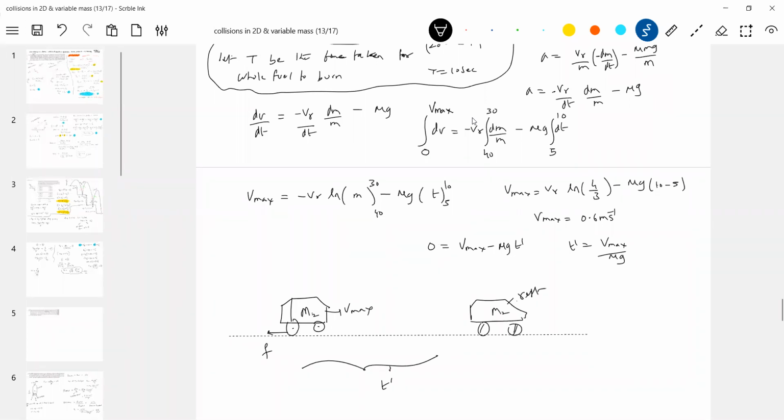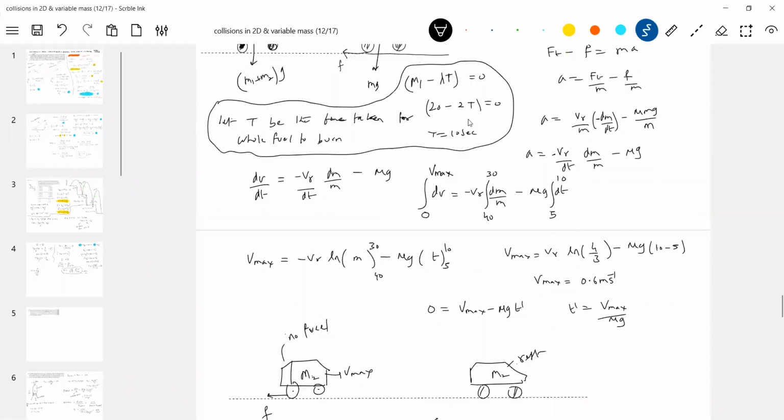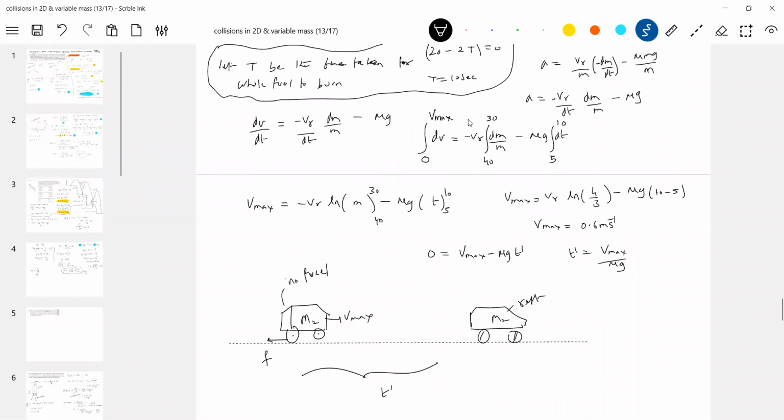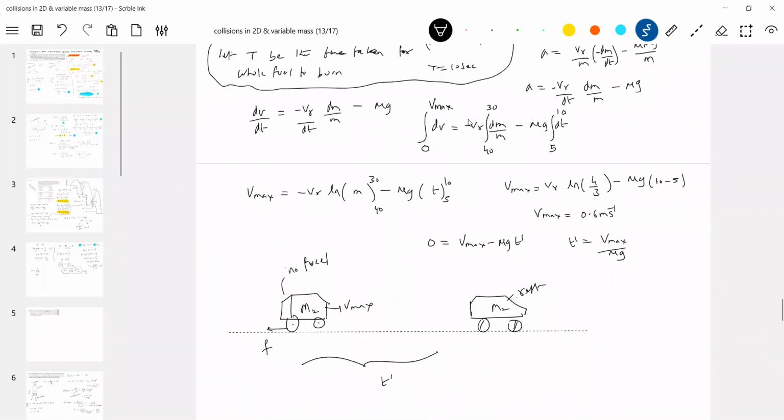No fuel, no. This is at what time? Here, no fuel. That is what I'm writing directly, friction idea, no? So it will undergo retardation. So time taken for it to come to rest will be 10 seconds plus this time.